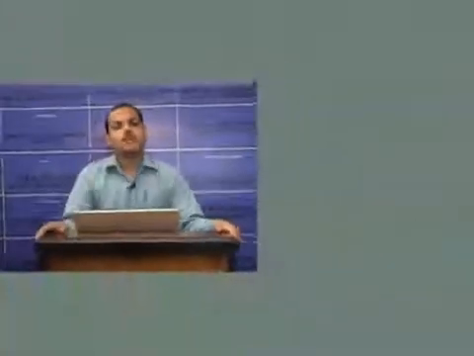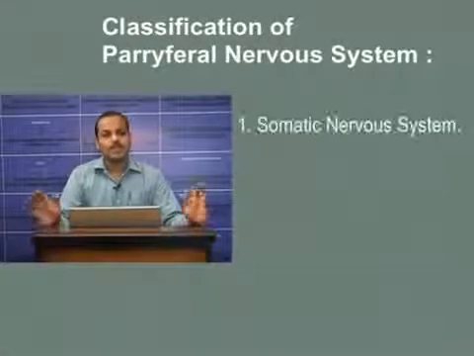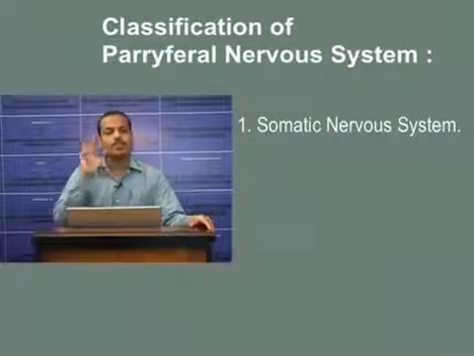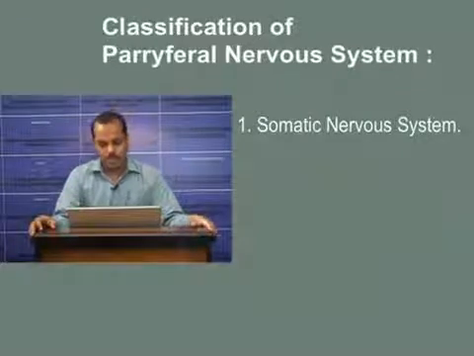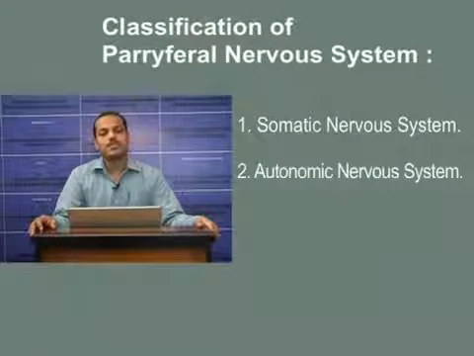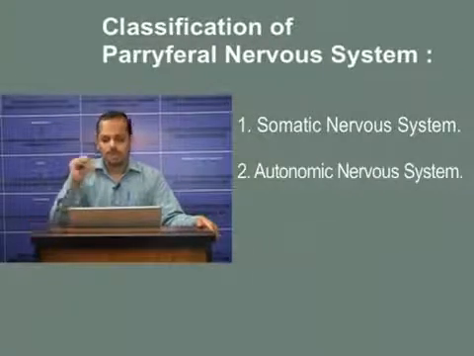We already discussed that the nervous system can be classified into two, a central nervous system and a peripheral nervous system. Now, again the peripheral nervous system can be classified into two. A somatic nervous system, that is the voluntary nervous system, which supplies especially the skeletal muscles. It relays information to and from the skin and the skeletal muscle. Then there is an autonomic nervous system. These are involuntary nervous system. It relays information to the internal organs. Again, the autonomic nervous system can be divided into sympathetic nervous system and parasympathetic nervous system.